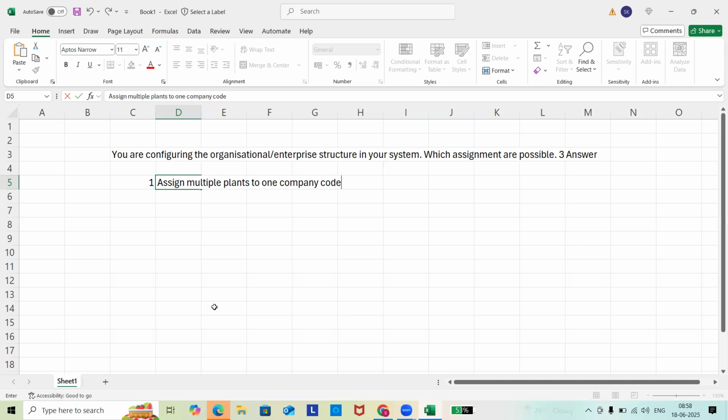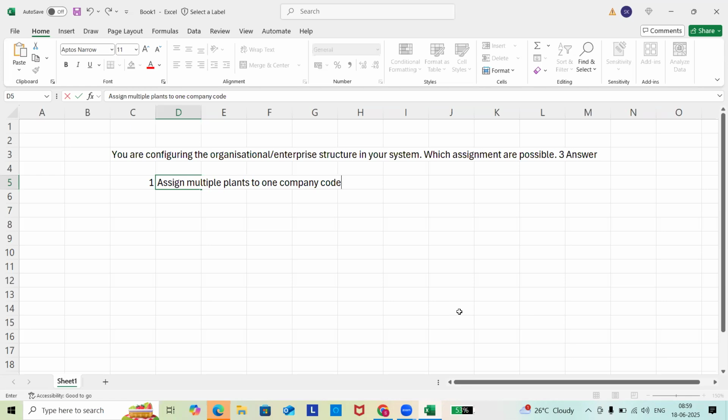Another one, write down: assign multiple divisions to one company code. So, who has completely written this down?